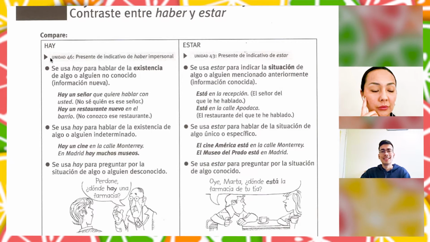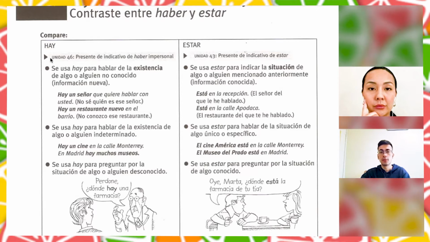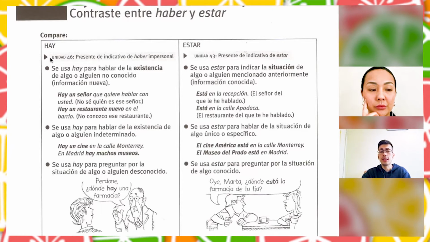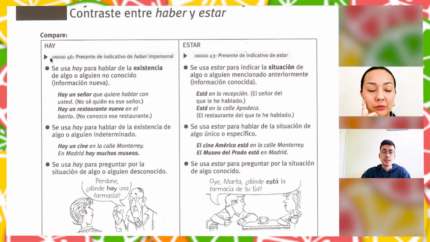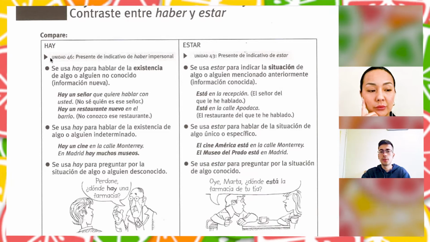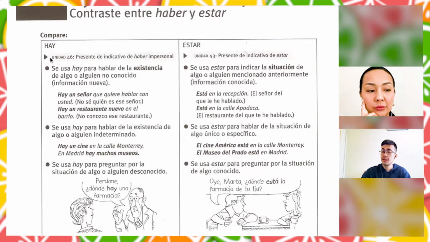And we can indicate the existence of something or someone that we don't know. For example, "hay un señor que quiere hablar con usted". So there is a guy that wants to talk with you, right? Who is that guy? We don't know, but there is a guy.